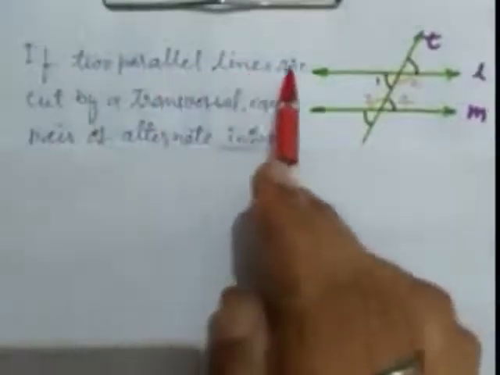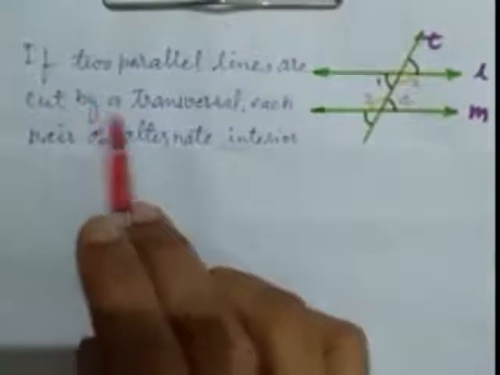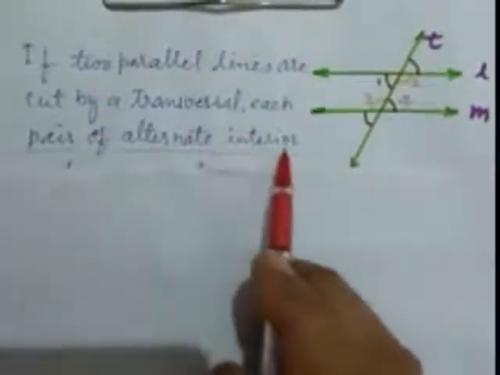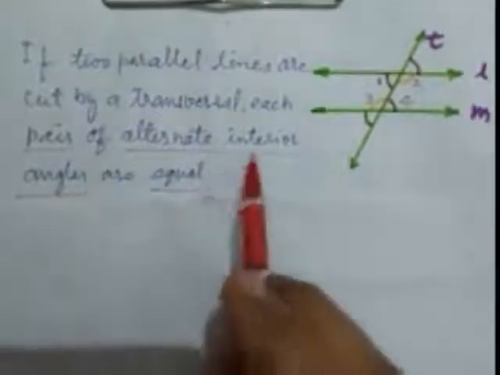Now if two parallel lines, here we can see if two parallel lines are cut by a transversal, each pair of alternate interior angles are equal.